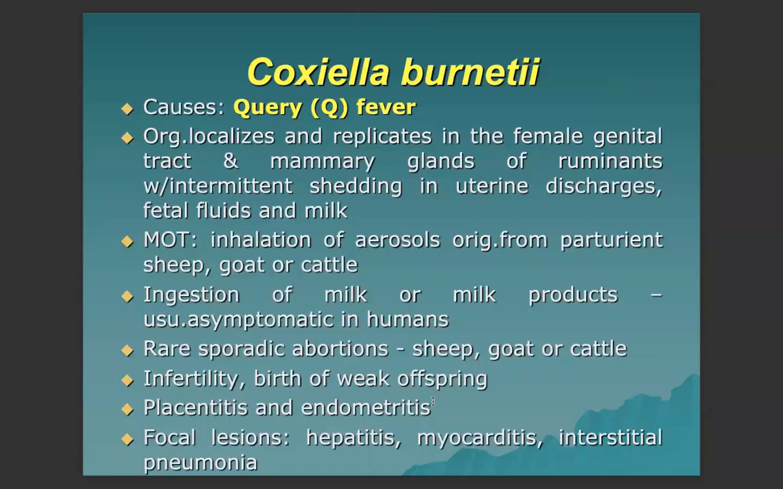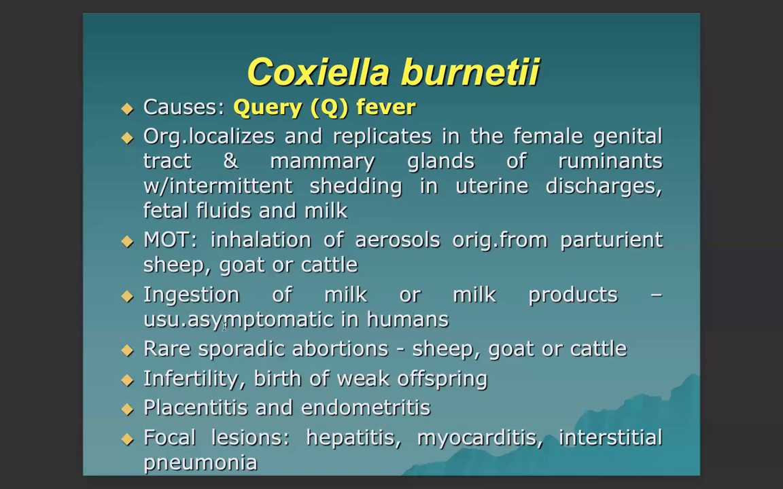Next, we have the Coxiella burnetii that causes Q fever or the query fever. This is another zoonotic disease affecting humans. The organism localizes and replicates in the female genital tract and mammary glands of ruminants with intermittent shedding in the uterine discharges, fetal fluids, and milk. Mode of transmission is inhalation of aerosol originating from parturient sheep, goat, or cattle. Ingestion of milk or milk products is usually